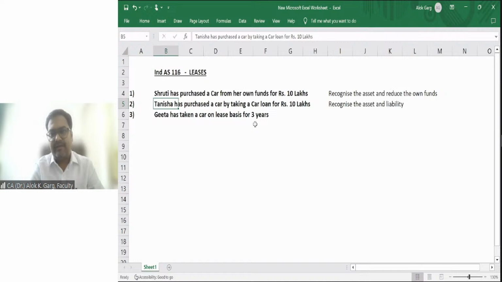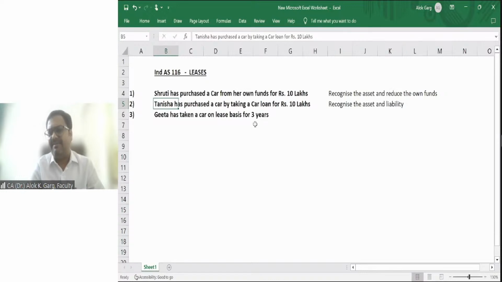If I talk about the lease, lease is another form of financing. Lease is a source of financing. If you go to the US, you will find everything on a lease basis, be it house property, be it household equipment.